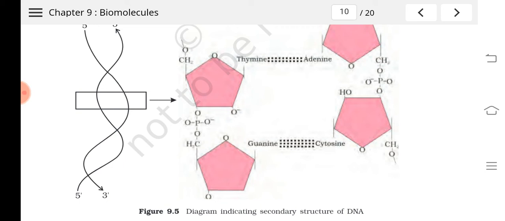So the nucleotides are attached by the phosphodiester bond. What was the bond in amino acids when they form the polymer protein? That was the CONH bond, the peptide bond. So here the phosphodiester bond joins the monomers of a nucleic acid.